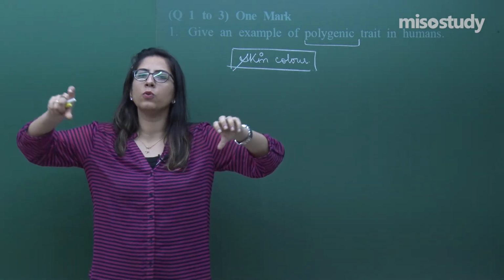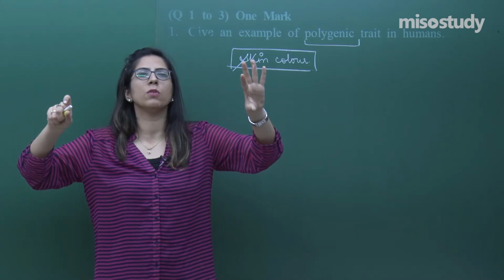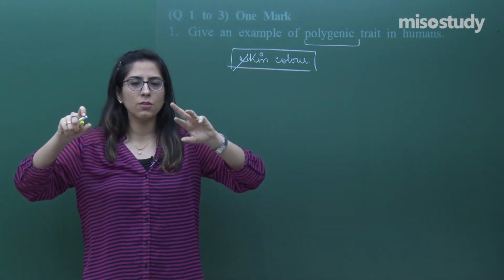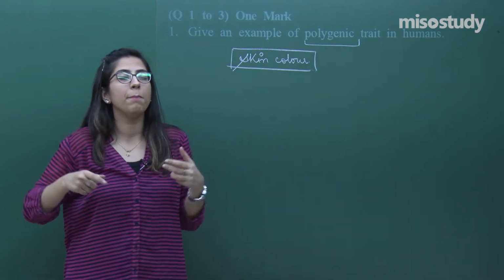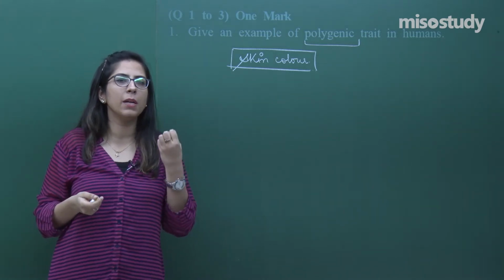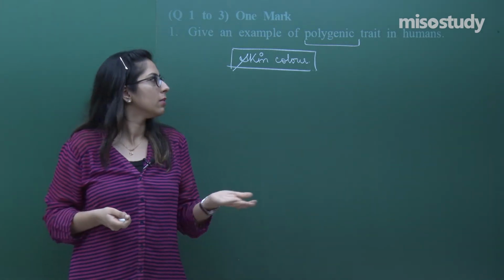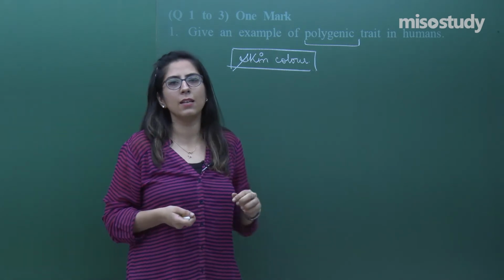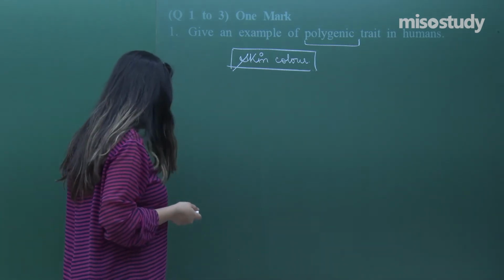Some are closer to the darker one, some closer to the lighter one. So there is not only one gene which controls it; many genes are involved, due to which an intermediate effect comes. So we have a very good example, that is skin color in humans.